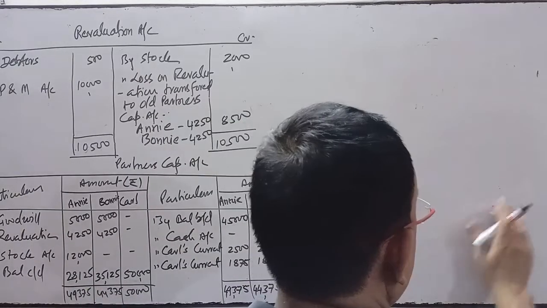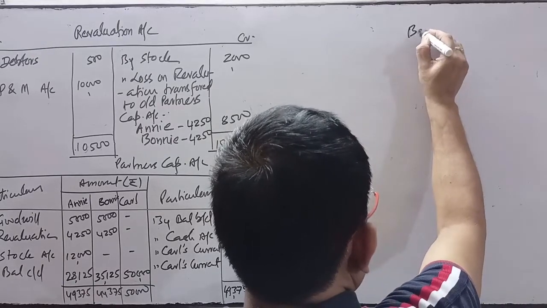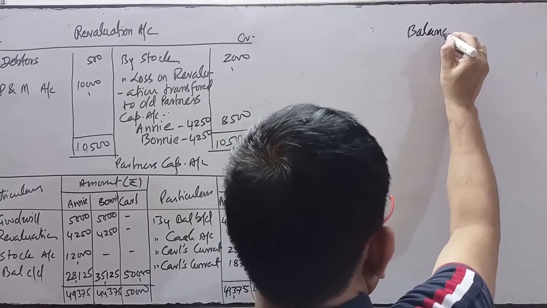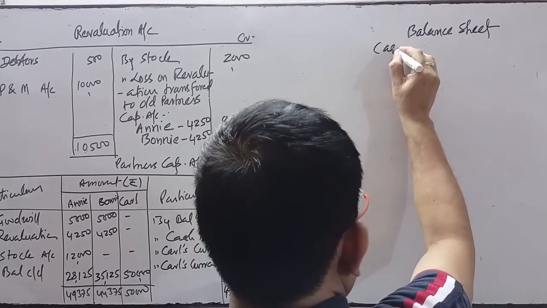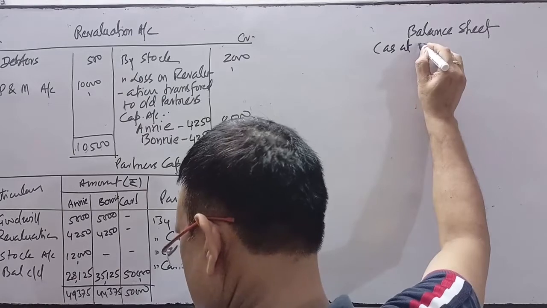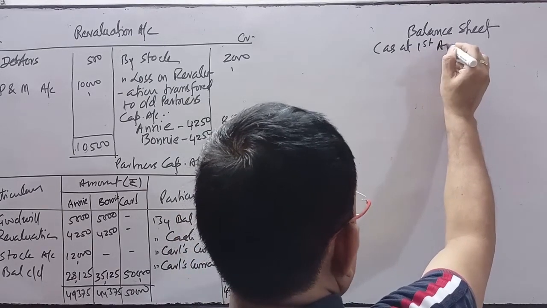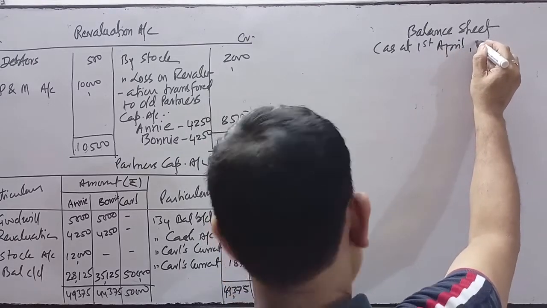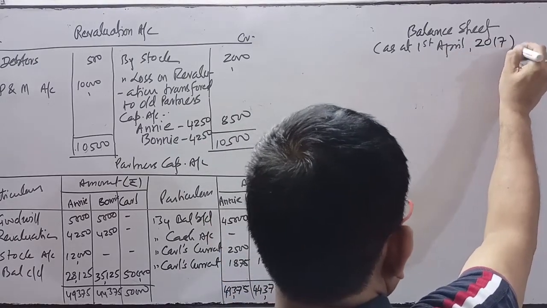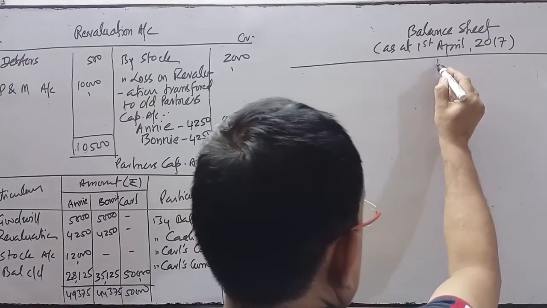Now thereafter we'll prepare the balance sheet. As at which date are we going to prepare? As at 1st April 2017, just the next day of the admission. This is the next day of the previous balance sheet.